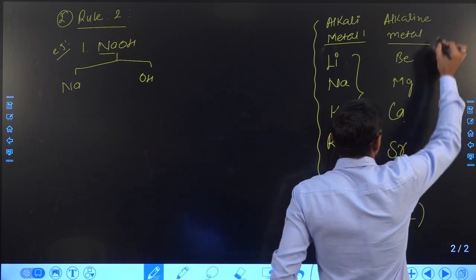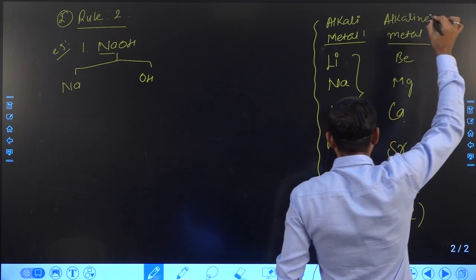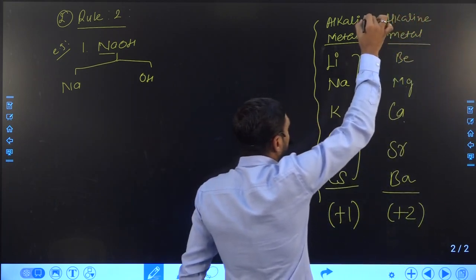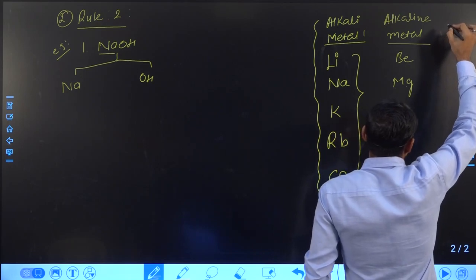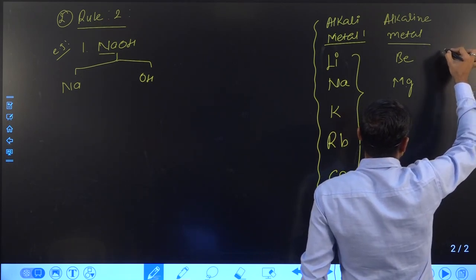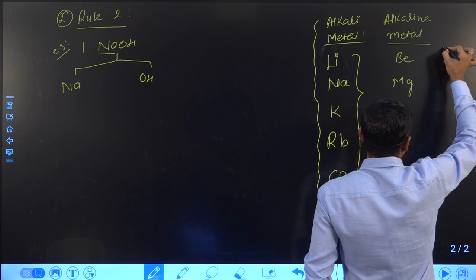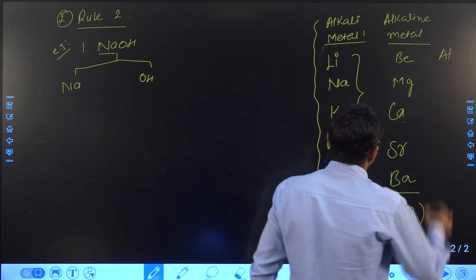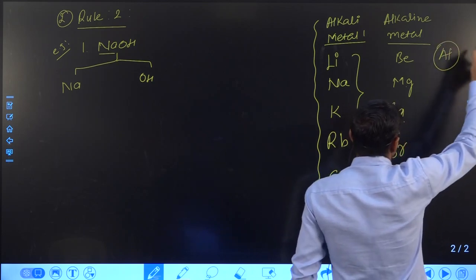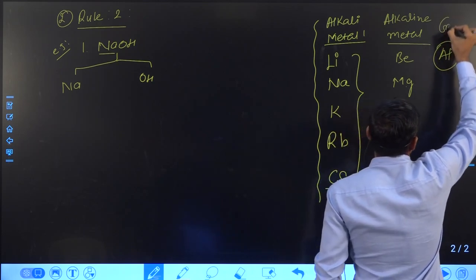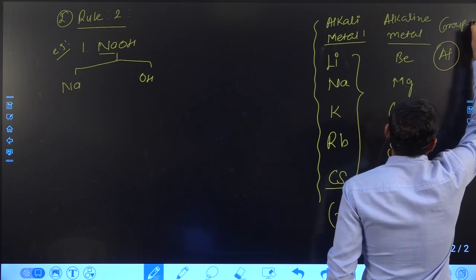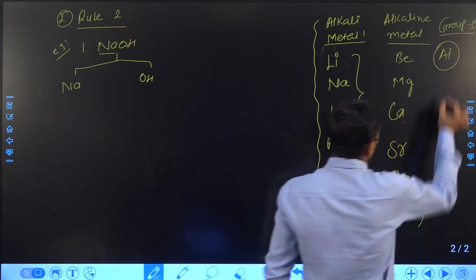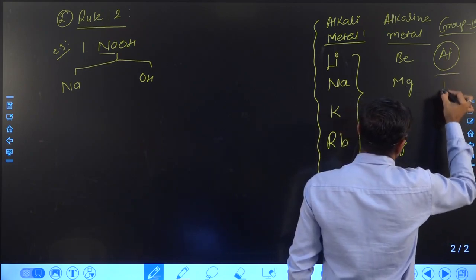And another is group number 13; if you see the periodic table, in this topic we mostly have to understand aluminium. So for aluminium we have to take charge +3.